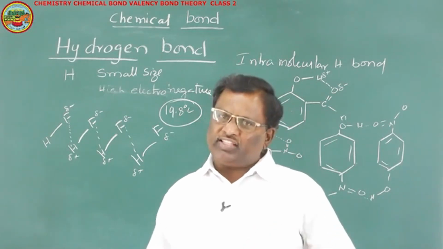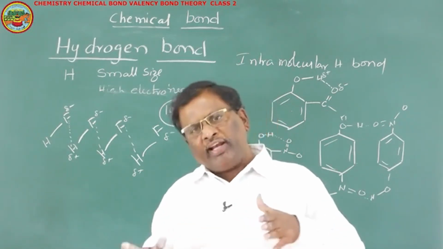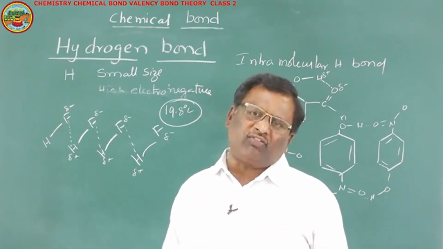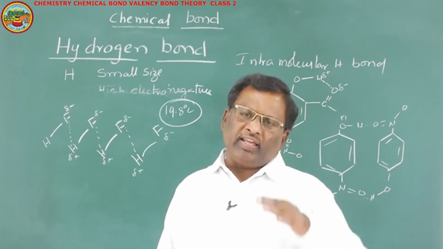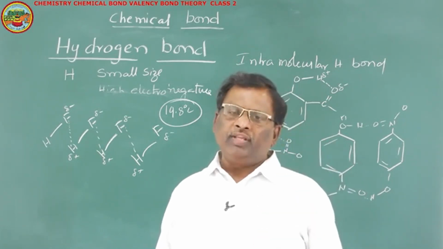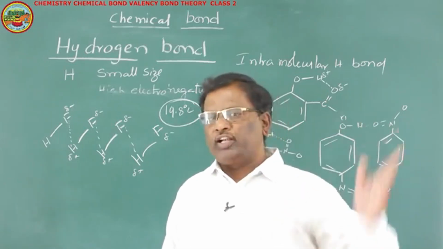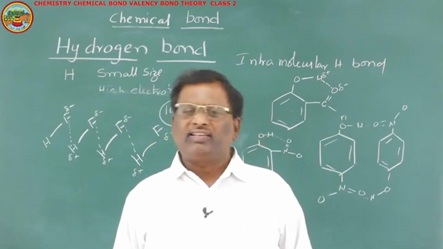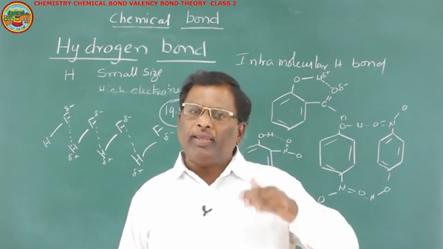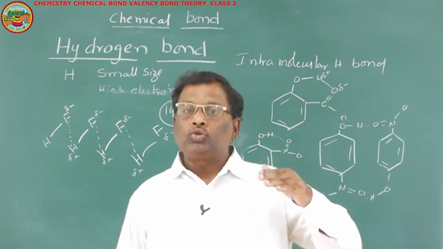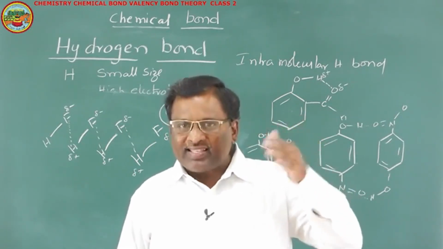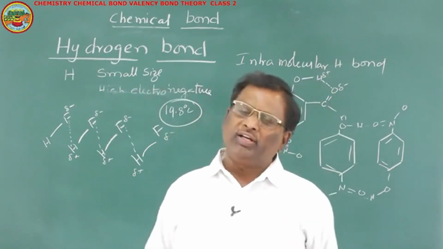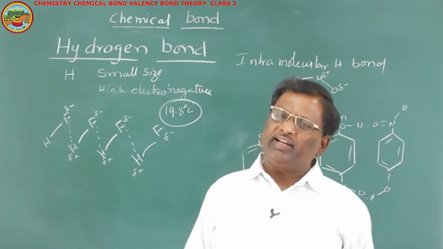So in case of HF, there is no need of breaking all the hydrogen bonds present in the given amount of HF. Breaking a few hydrogen bonds is sufficient to convert into vapor state, because still in vapor state, hydrogen bonds are in existence. So the bonds to be broken to convert into vapor are fewer in HF when compared to H2O. That's why its boiling point is very low, that is 19.8.